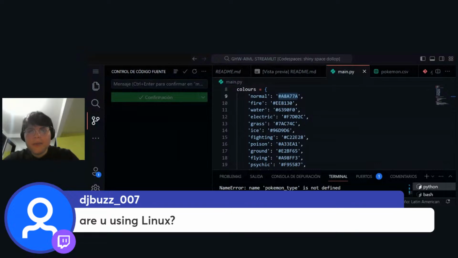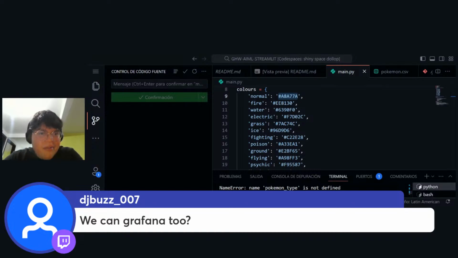Okay, so I'm sorry, I was really into the Streamlit explanation. Oh, the visualization, we can use Grafana to monitor Python stuff.